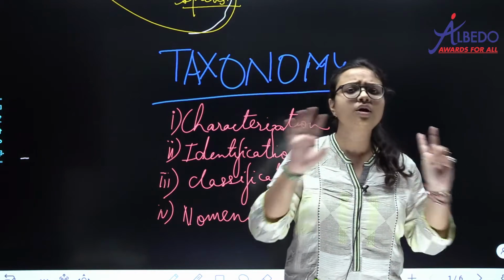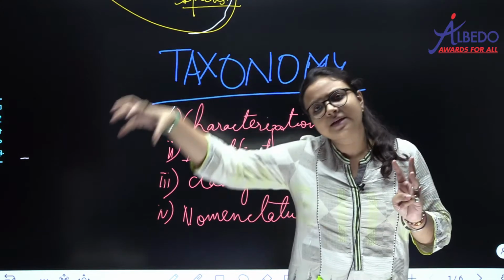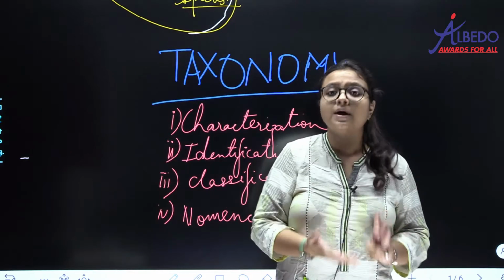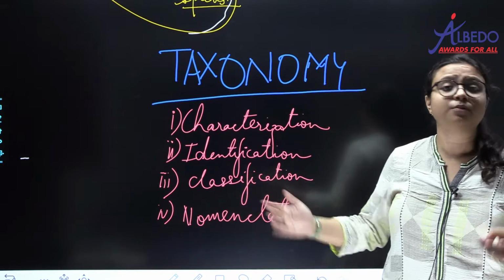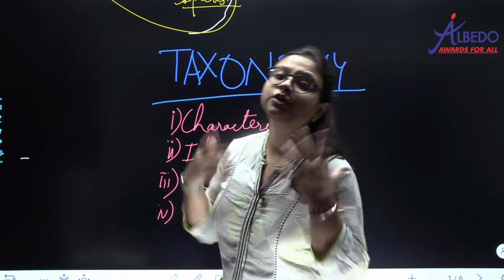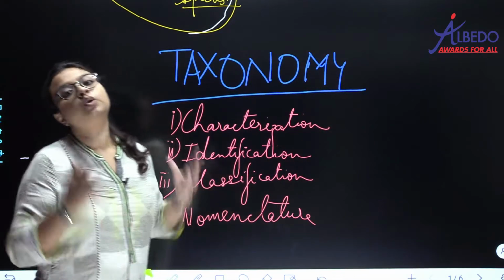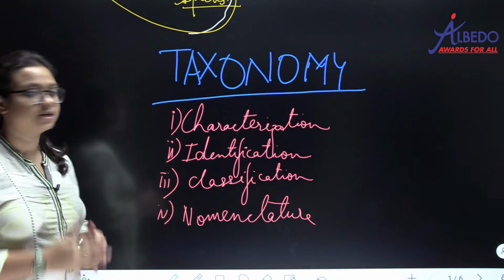After that we cannot study each and every organism, right? We will group that particular organism into some group, and that is what is known as classification. And last one, for referring to that organism again, we need to name that organism. So the last process is nomenclature, है ना.